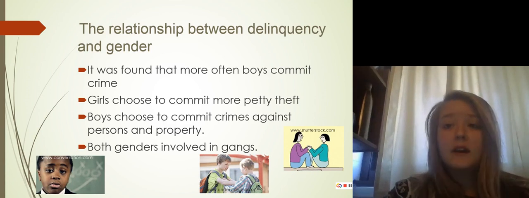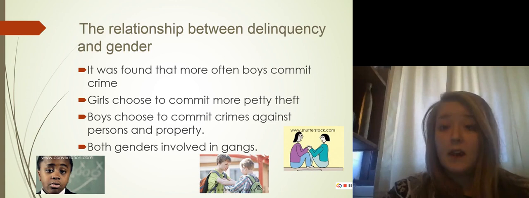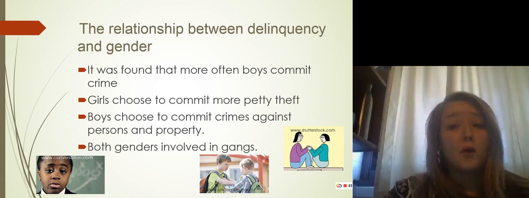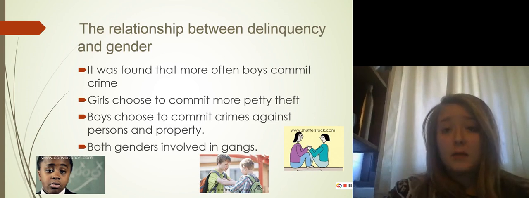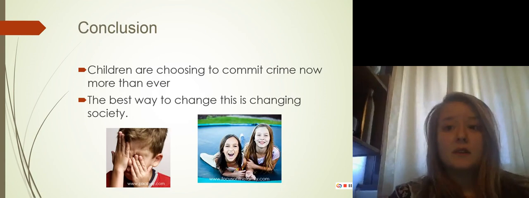However, according to data found by Paternoster, girls most often choose to commit petty theft crimes like shoplifting or stealing from a friend. The same data found that boys most often commit more violent crimes like personal injury and property crimes. Unfortunately, both genders are involved in gangs. However, boys are slightly more involved in gangs than girls in choice theory. This means that both genders are subject to drug dealing and illicit drug use.